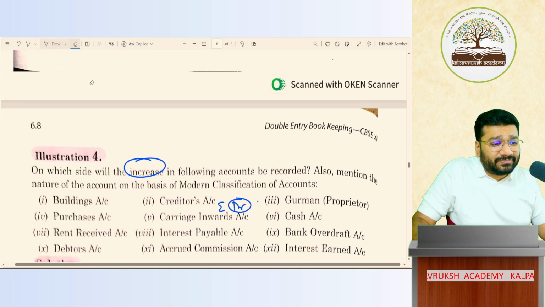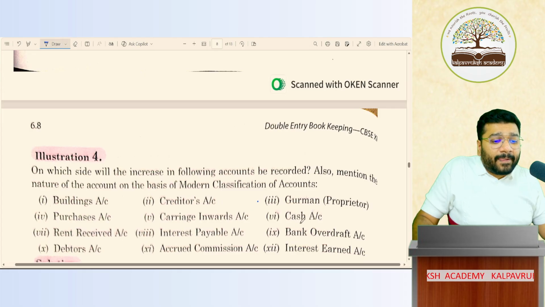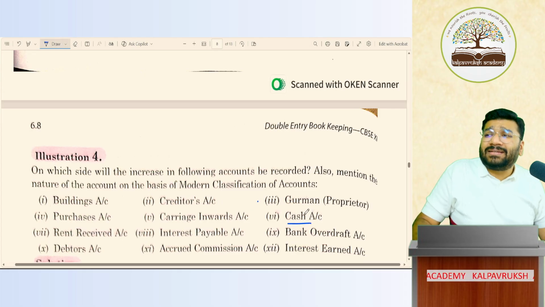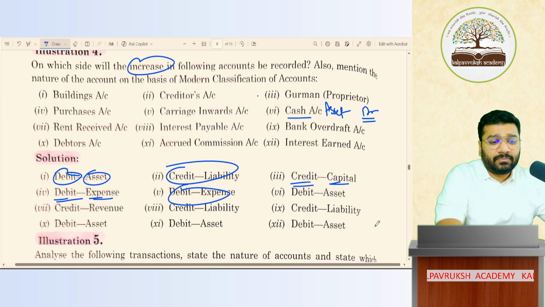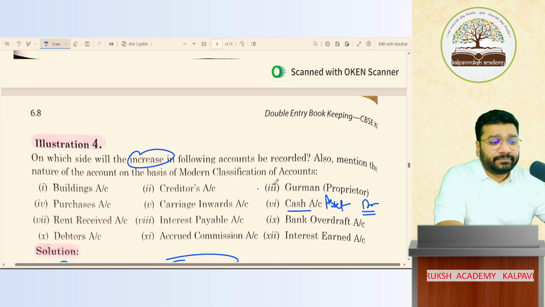Hell no. Yes, sir. Cash is liability, sir. It is asset. To increase asset, debit. Debit and asset.